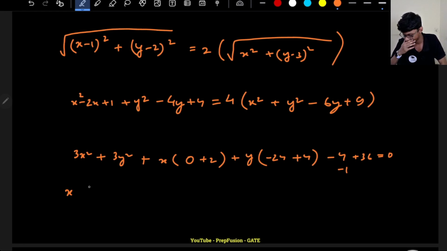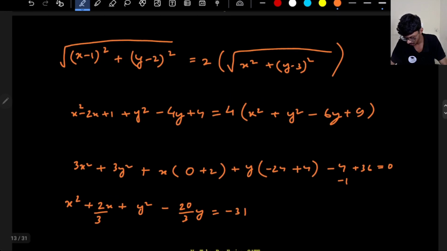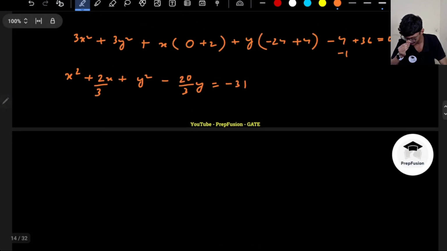If you remember, it is x minus a whole square plus y minus b whole square equals r square. So this will be x square, if I take the x terms together, plus 2x, and remember I have divided by 3 also, so y square minus 20 divided by 3 y, and the constant term I can take on the right hand side, this will be minus 31.